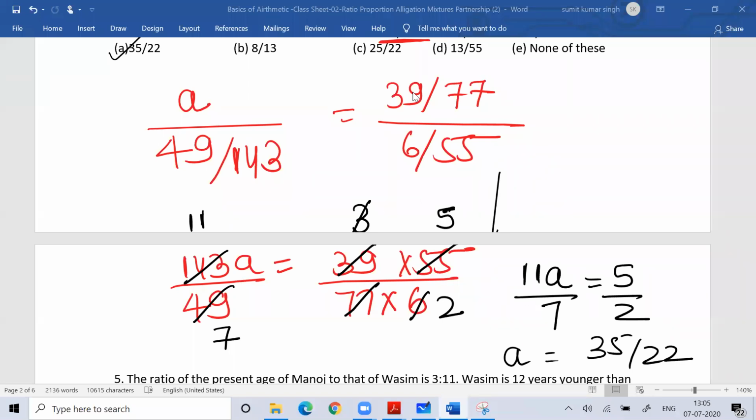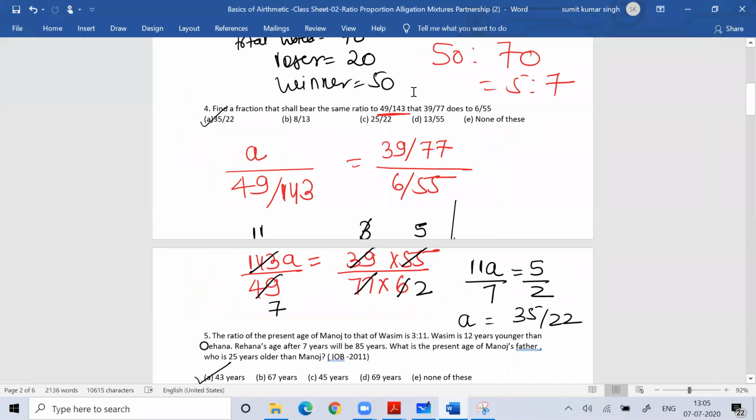Clear everyone? That was the question. Find a fraction that bears the same ratio to 49 by 143 that 39 by 77 does to 6 by 55. Suppose my fraction is A. So whatever relation my fraction A has with 49 by 143, the same relation 39 by 77 has with 6 by 55.